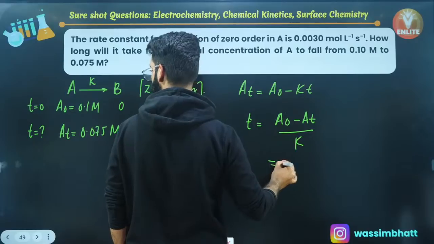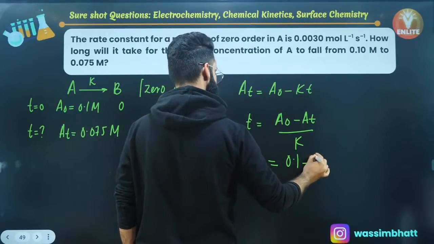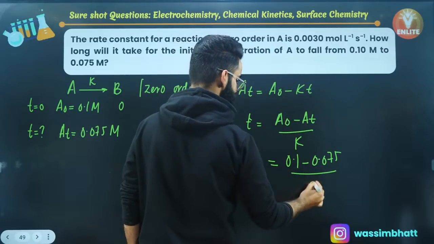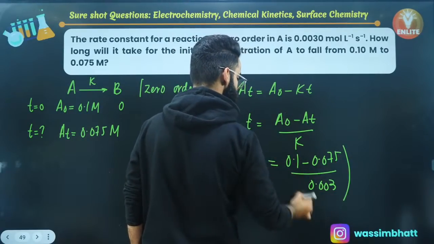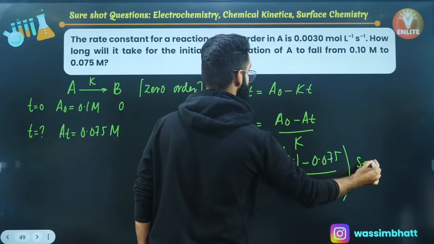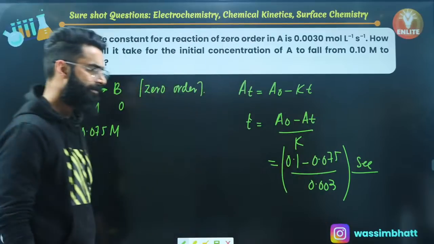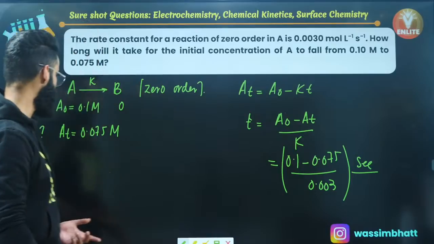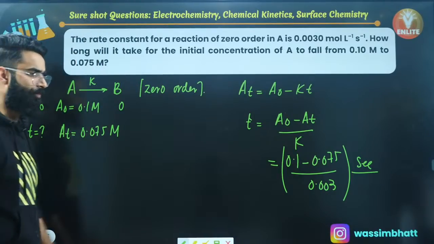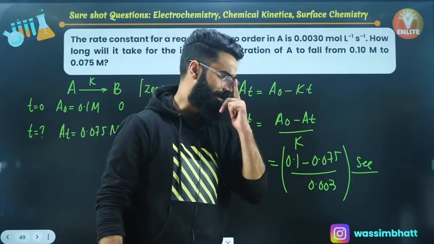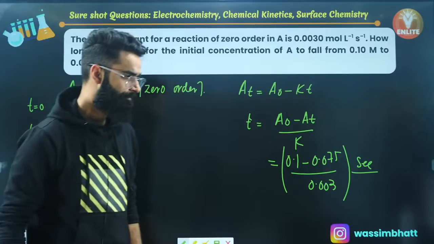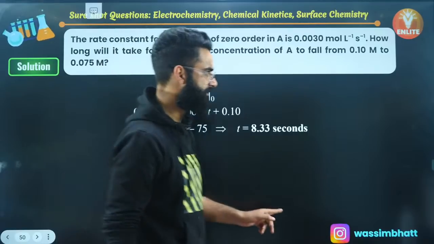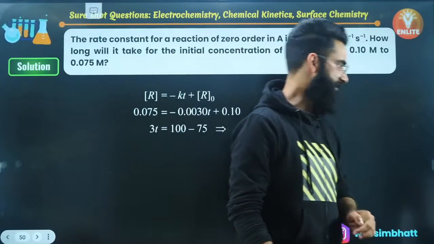Well, A naught as per the question is given to me as 0.1, At is 0.075, divided by K. The K value, that's the rate constant, that's 0.003, right? Solve it, get the value of t in seconds, right? So this is the time. Whatever value you get from here, that is going to be the time in which the concentration of reactant falls from 0.1 to 0.075 molar. I'm sure it's again clear to everyone, right? Perfect, people. So the final answer of this particular question will be 8.33 seconds. It's going to be 8.33 seconds, yeah?